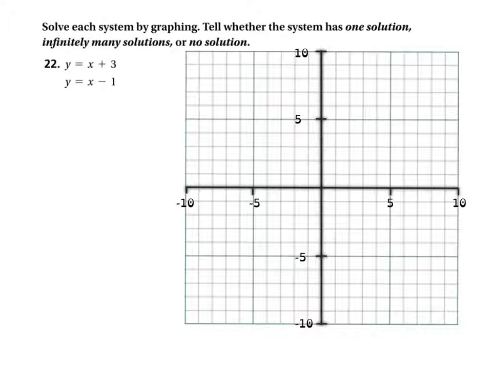All right, I'm going to move through these pretty quickly, I think. I'm going to do this first one in red, this one right here. First, I'm going to graph it. Y equals x plus 3, so we've got a y-intercept at 3, and the slope is 1.